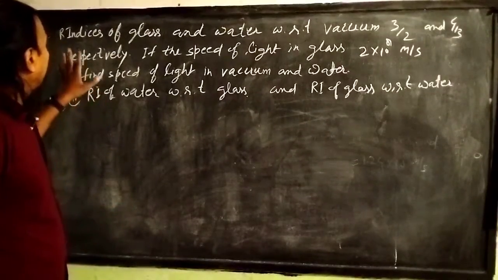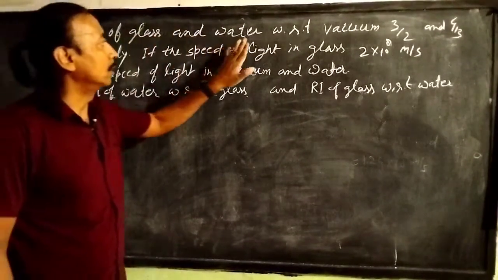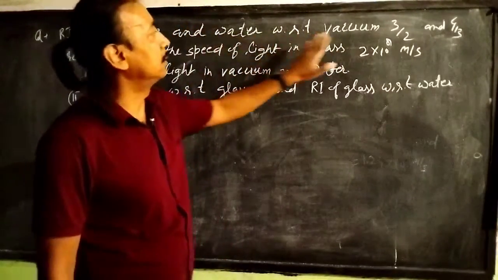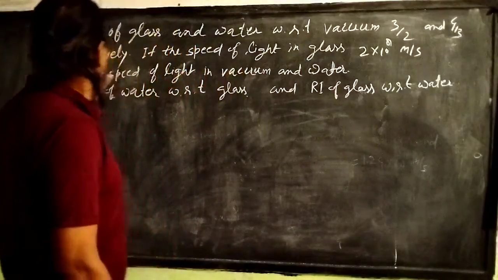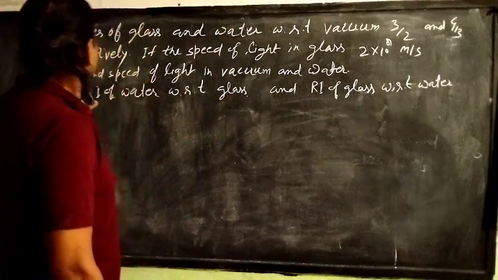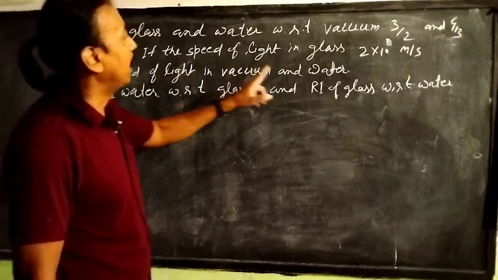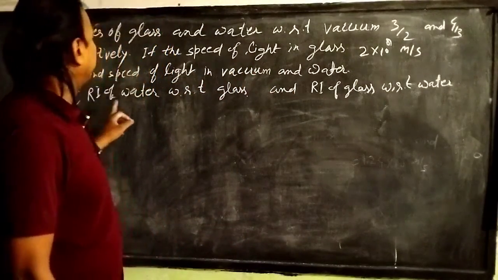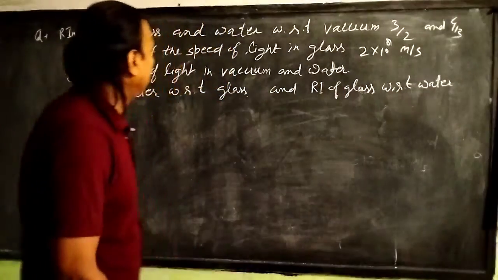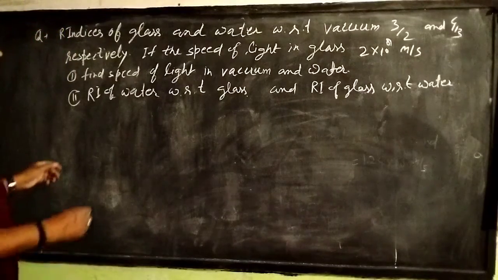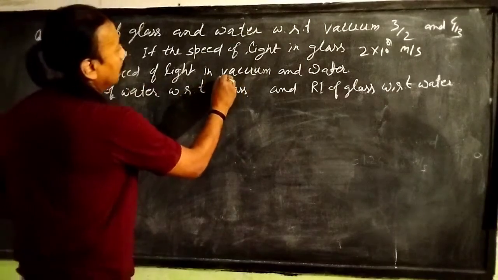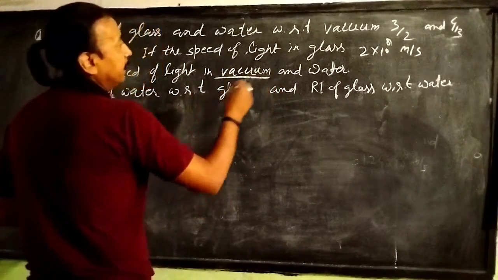The problem is: refractive indices of glass and water with respect to vacuum, meaning absolute refractive index of water and glass, are given as 3/2 and 4/3 respectively. If the speed of light in glass is 2 into 10 power 8 meter per second, we have to find the speed of light in vacuum and water. Also find the refractive index of water with respect to glass and refractive index of glass with respect to water. For the first case, find speed of light in vacuum. Speed of light in glass is given.